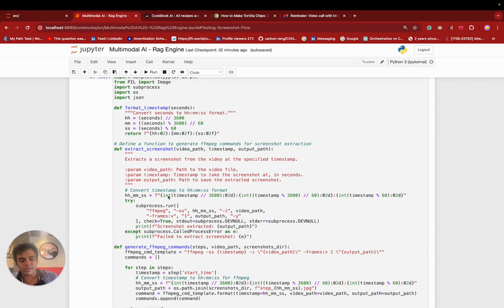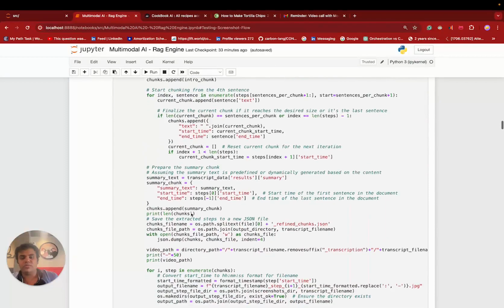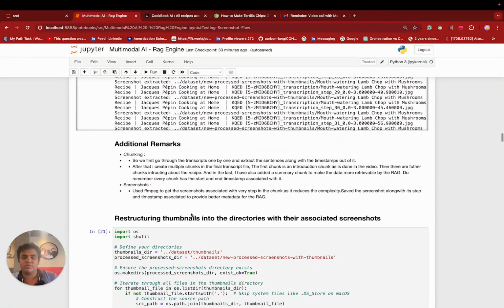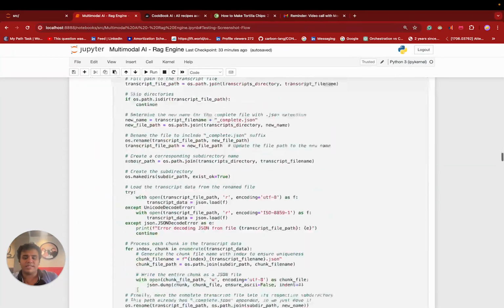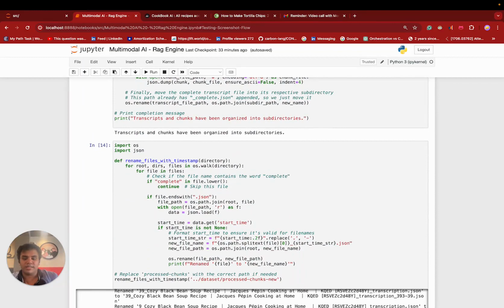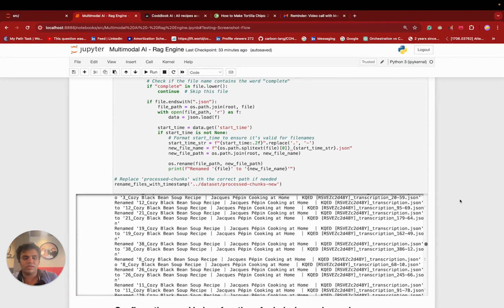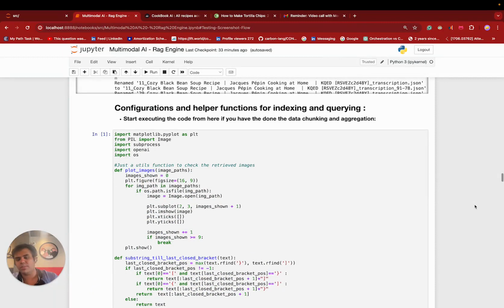Every chunk I've stored has an associated start time and end time. And that start time and end time is what helps me extract a screenshot. For every chunk, I am extracting a screenshot at the start time of that particular part. That way, both my screenshots and chunks are ready. Obviously there are additional remarks, but that can be discussed after the demo. There's a bunch of different data handling and data restructuring happening here. Now let's get to the main part, the fun part.